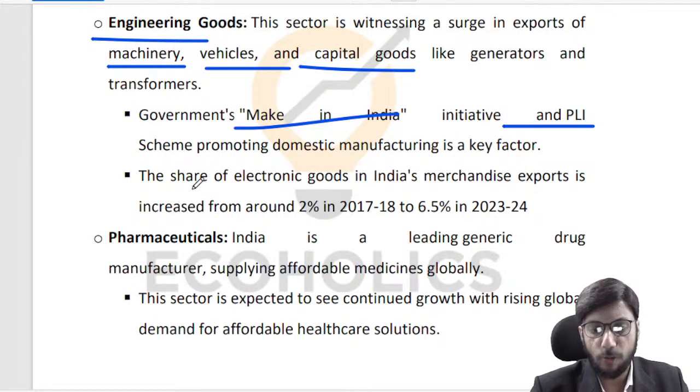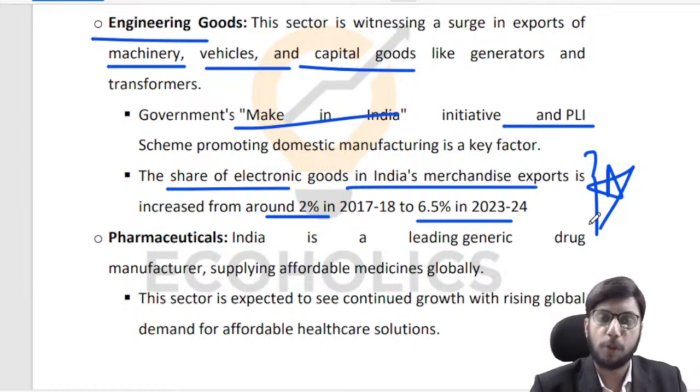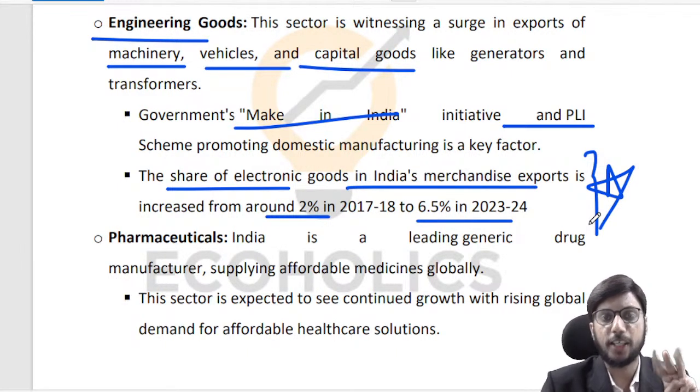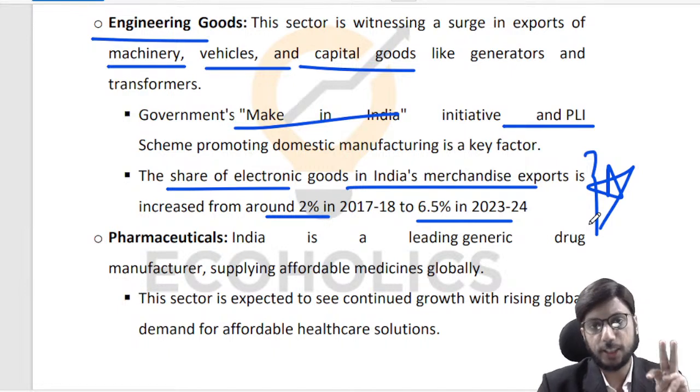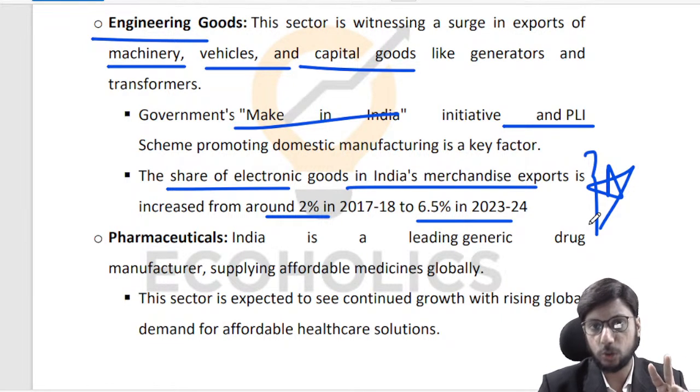If you see the share of electronic goods in India's merchandise exports, that was around 2% and it is now around 6.5%. This is a massive success story. I remember 10 years ago, we used to talk about 3 important areas where we need to work: one is gold, another is electronics, third is oil. We were unnecessarily importing a lot of these things. Now we have done quite a bit for the first 2.